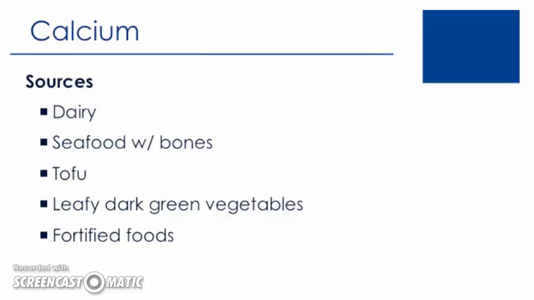So dairy sources would include milk, yogurt, and cheese, and then common fortified foods would be soy milk or almond milk that would be fortified with calcium, juices fortified with calcium, and other food products.